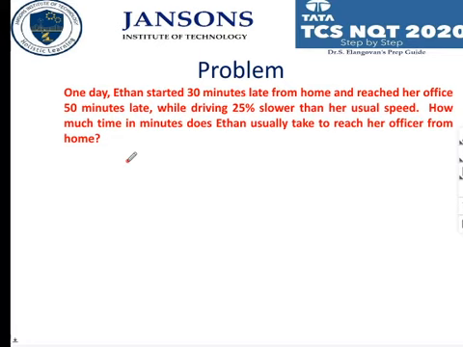What type of problem is this? Usual, early, going to office, increasing the time, that is increasing the speed and other things. We have already seen all these types of problems. Right? 60 minutes. Okay. How?